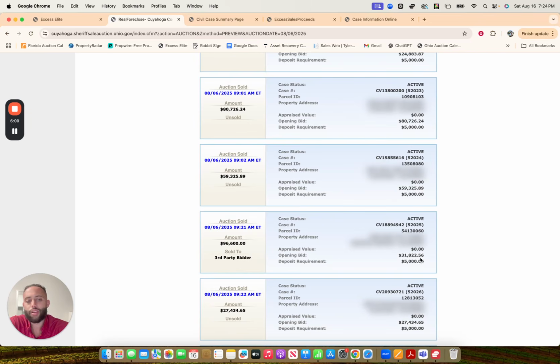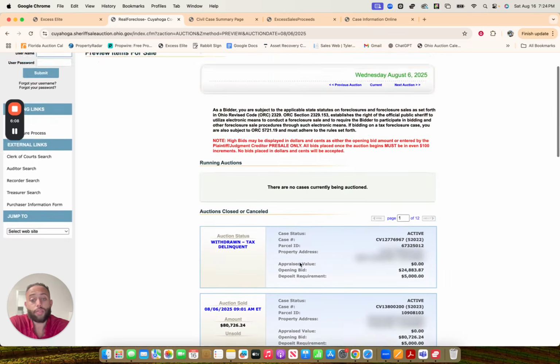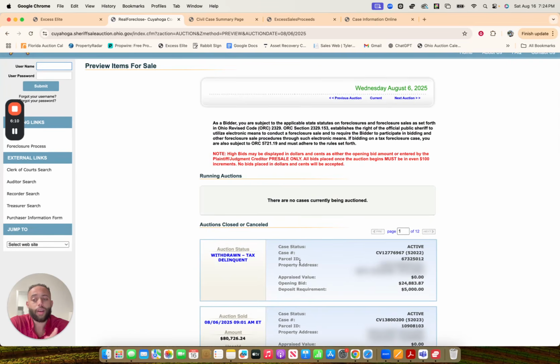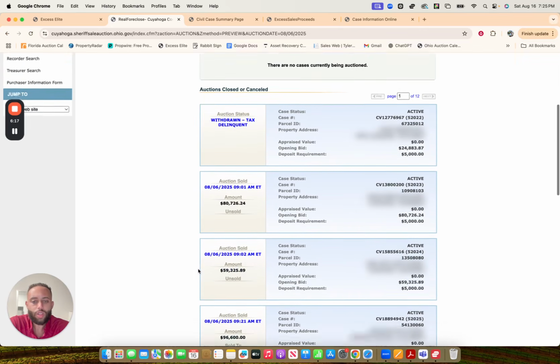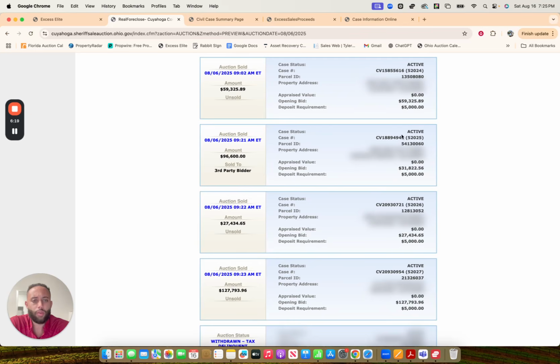Here you can see they don't have an appraised value. They just show the opening bid. So you can go based off of that value. You can do your research, and these are typically good ones, but you do have to check. Ohio has a lot of people who have liens from the IRS, from the state, from Medicare, things like that. So you'll want to do your research, but same format.